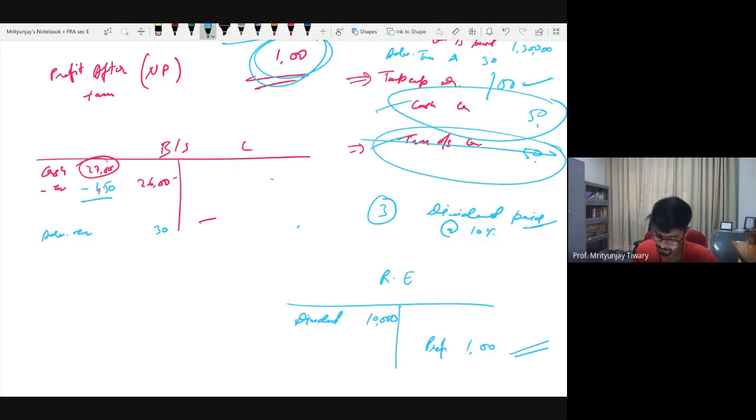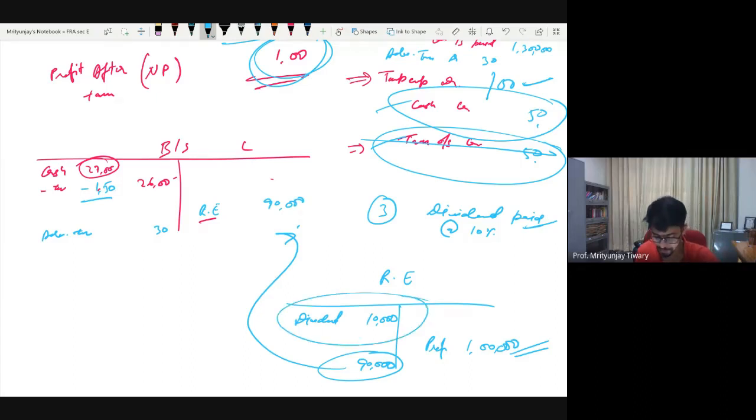Okay, so no problem. Out of 1 lakh rupees, you are paying off 10,000. So when you transfer the retained earning, only 90,000 will get transferred. So you will write retained earning 90,000. And now you have done a unilateral entry of dividend, so you need to find a counterbalancing side. The counterbalancing side is exactly similar to tax. If you have paid it, subtract it in cash. If not, then show it as an outstanding.